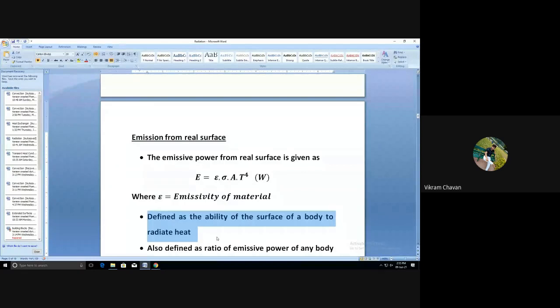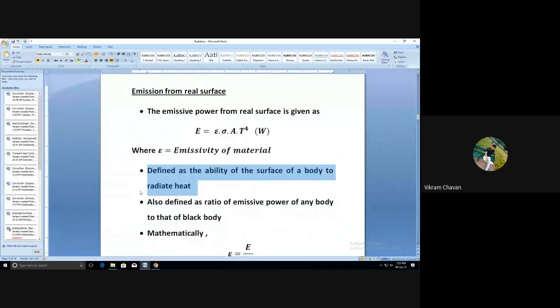And it is also defined as the emissive power of any body to that of a black body.